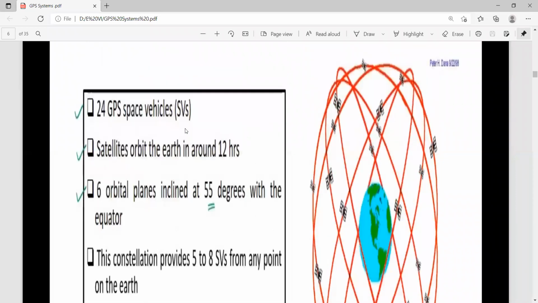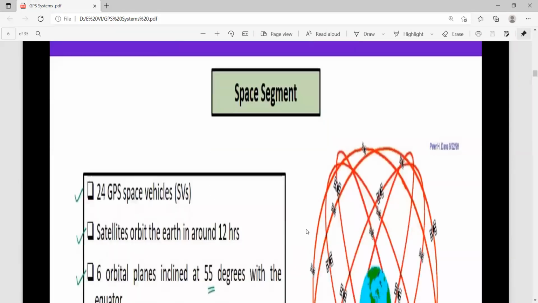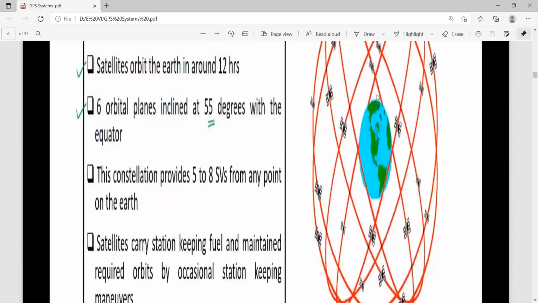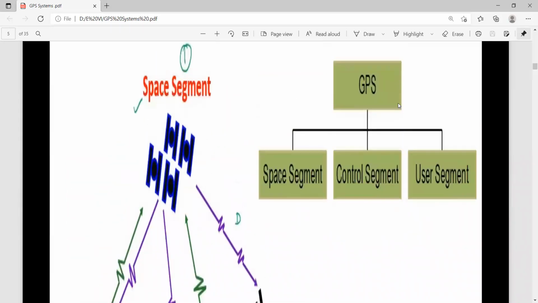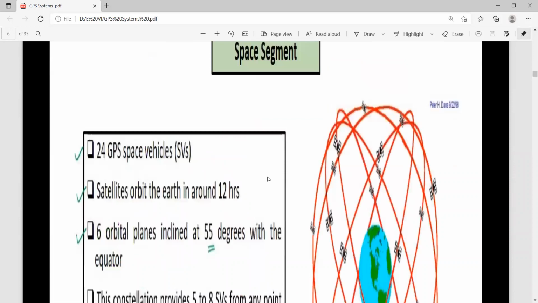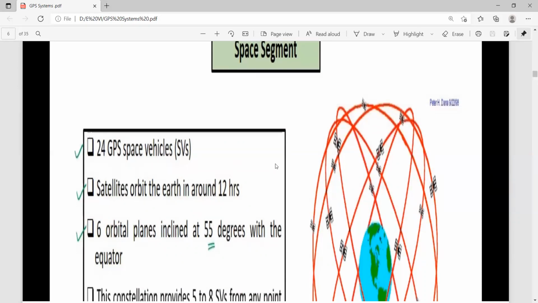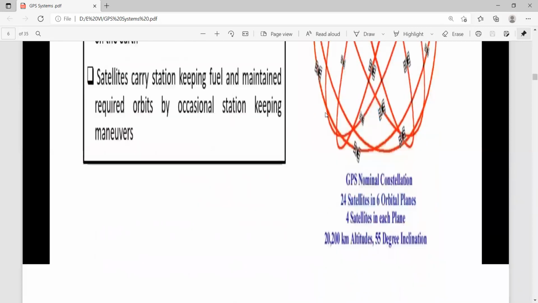So these are a few words about your space segment. This type of diagram you have to draw in your examination about the space segment. This block diagram is also very, very important. Whenever there is a long answer question, you must mention this block diagram, and also mention the role of each and every component in the GPS system in the examination. So this is the space segment. These are the important topics of your GPS.